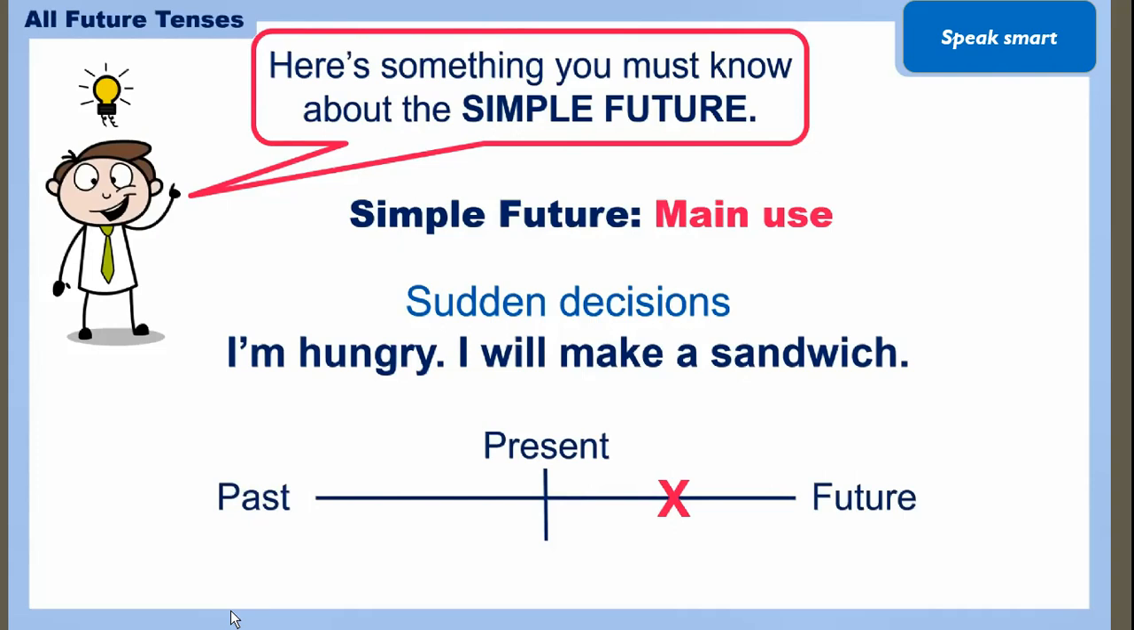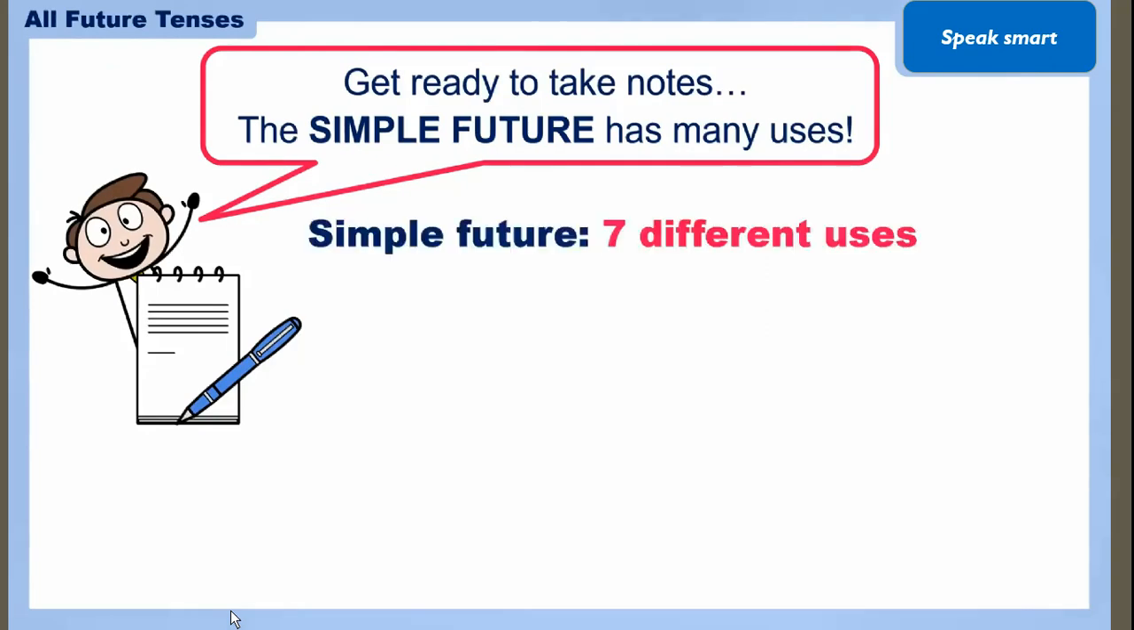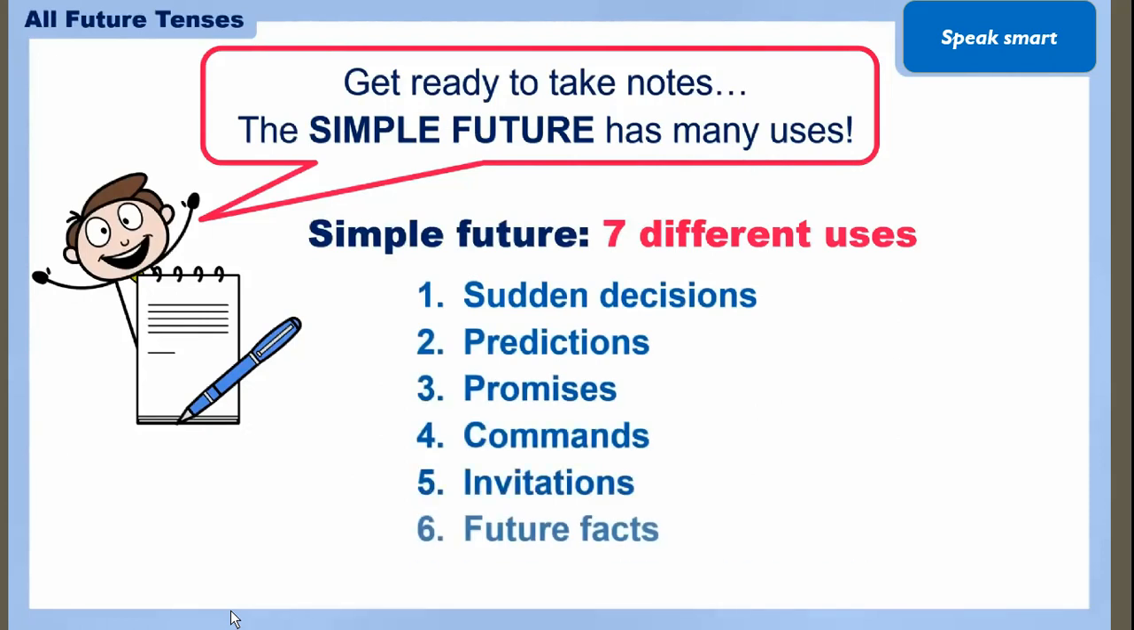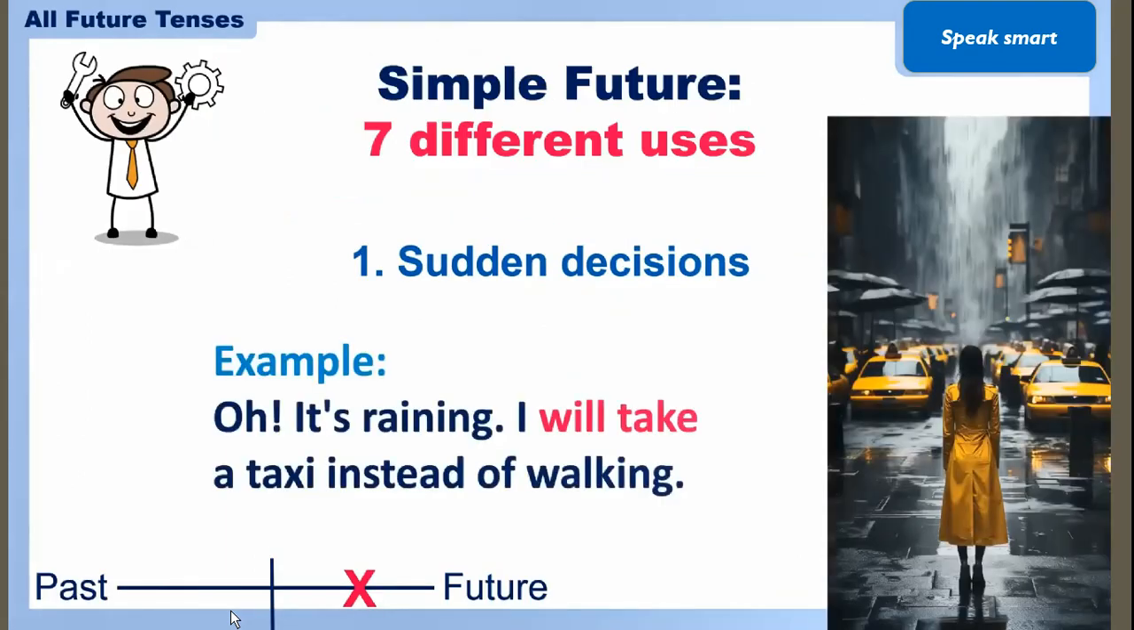Okay, now we will move on to a few more uses of the simple future. Here we will see the 7 different types of uses of simple future one by one with the help of examples. So here we go with the first one, the sudden decision that we already explained before. Oh, it's raining. I will take a taxi instead of walking.